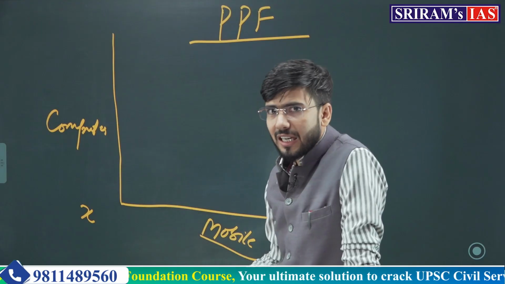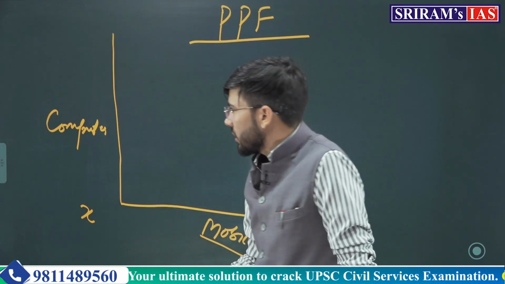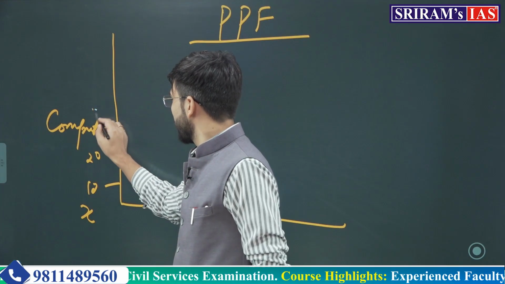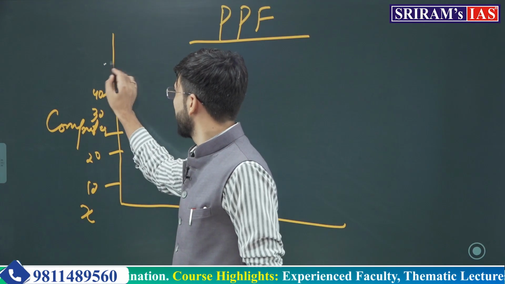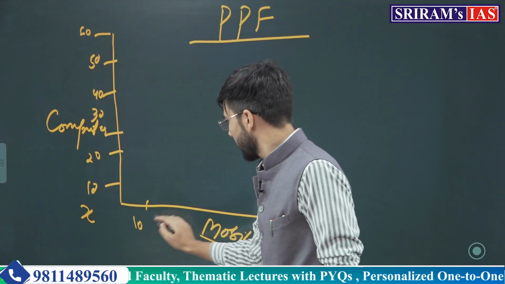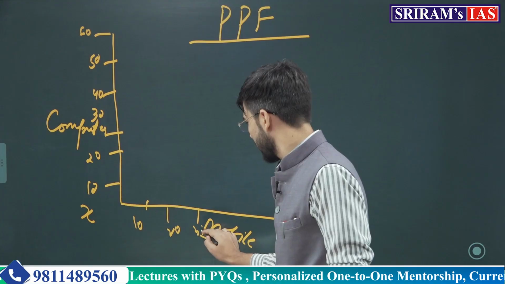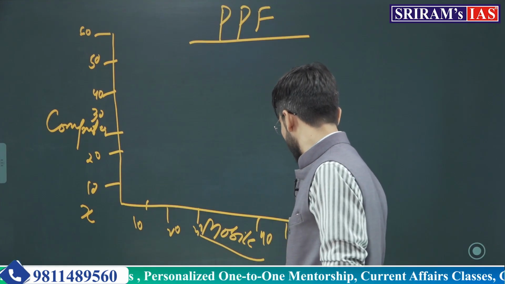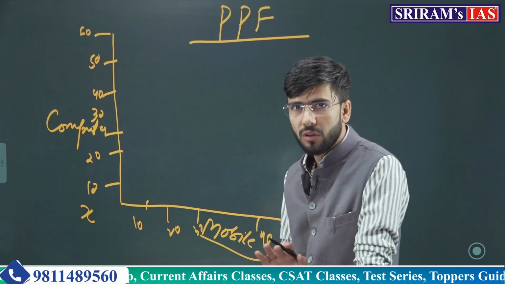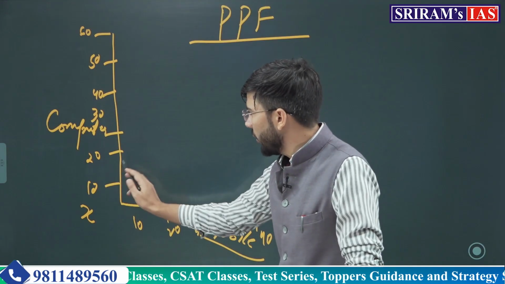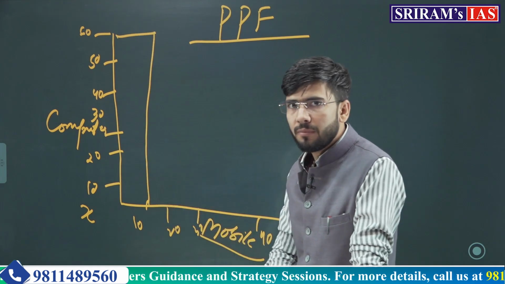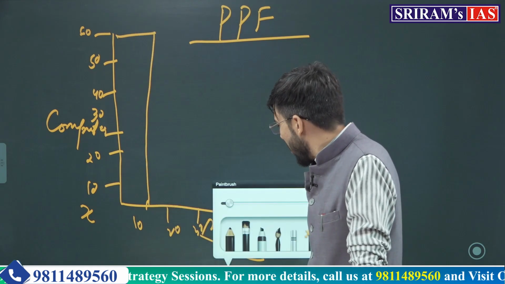Now, what X can do is, by utilizing all his resources, on a graph, either he can produce 60 computers and 10 mobile phones, or